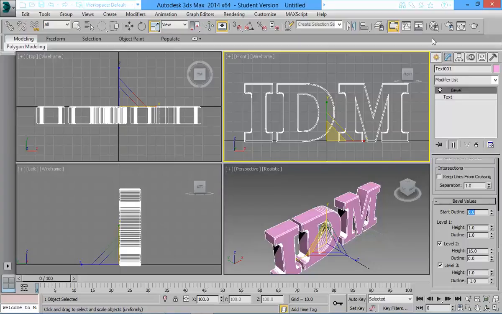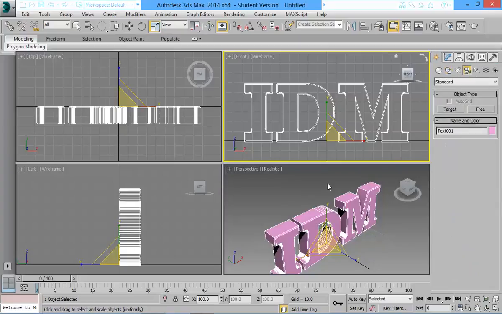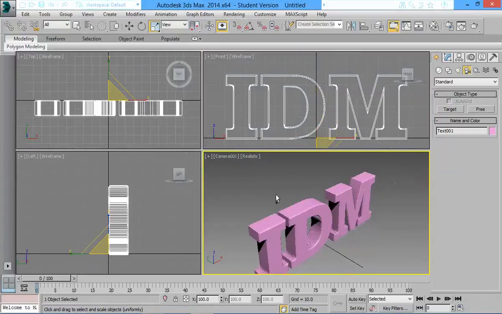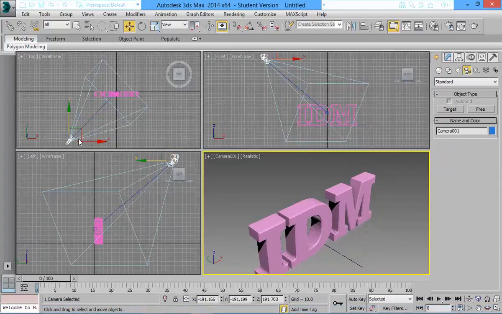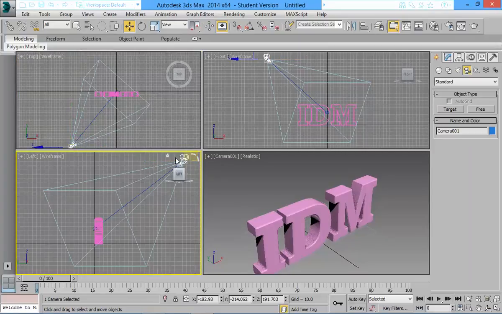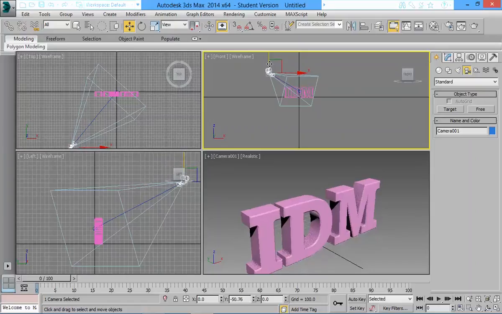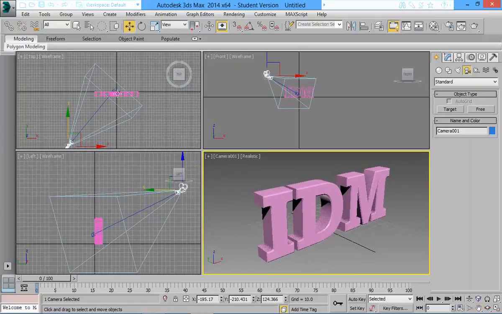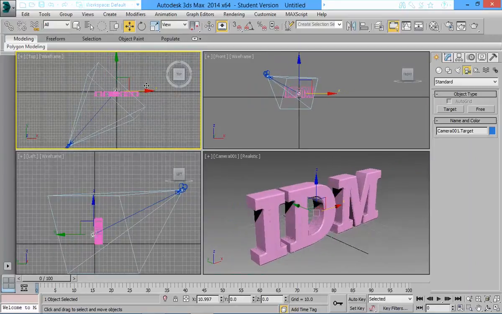To create a camera, I can go to create camera target, but I can just right click here and press Control C. That actually gives me a camera, and if I say zoom extent all, there you can see that's my camera. That's my position of my camera. I can move it a bit down, and now these things affect the camera. This is the look at, where I want the camera to look at.